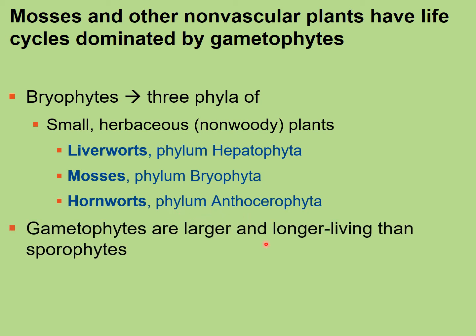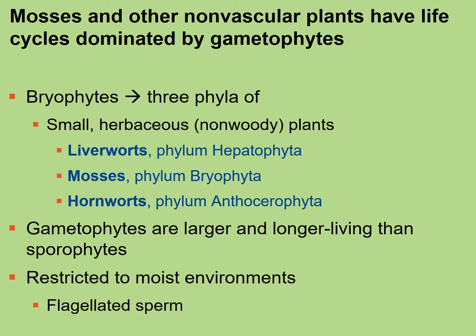Like I said, the gametophytes for these are dominant, so they're larger and longer living than the sporophytes of the life cycle. Now, these are all restricted to moist environments, and they do not generally grow tall because they do not have vascular tissue. They're restricted to moist environments because they have sperm that have flagella. Of course, the flagella need water of some sort so that they can swim and find the egg. This is what I mentioned when I spoke of the alternation of generations, and we saw the detailed description of moss alternation of generations.